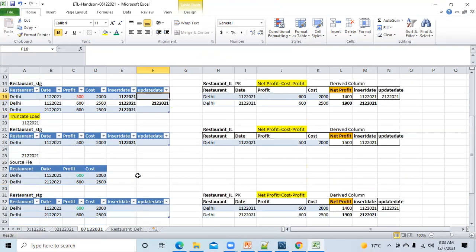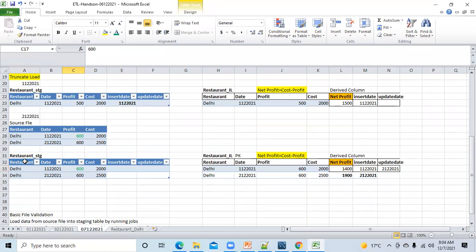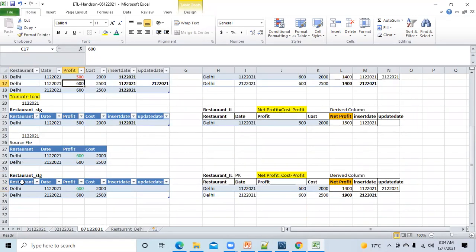But in truncate load, can you see the history? If I ask you whether any changes happened on 1st December, you will say that no changes happened in this truncate load. But if I show you this data, from this you can tell that on 1st December earlier the profit was 500, then it was changed to 600, but here you cannot find that, right? So this is the demerit of truncate load. You cannot see the history record. Okay, is this clear? Yeah, clear. Everyone? Yes, clear. So this was truncate load.